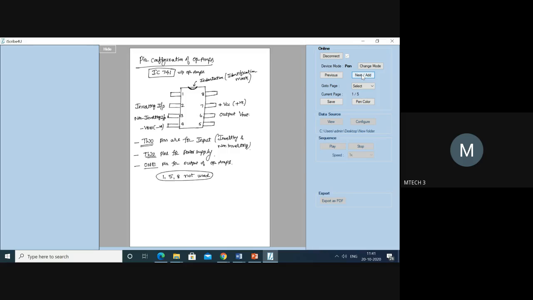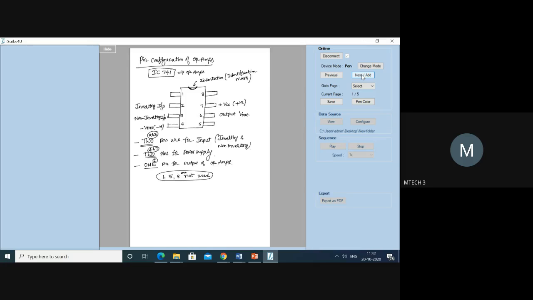Okay, just observe. Pins 1, 5, and 8 are not used. Other than that, we are going to use 2 and 3. Pins 2 and 3 are for the input terminals. Then 4 and 7 are for the power terminals, and 6 is for the output terminal.